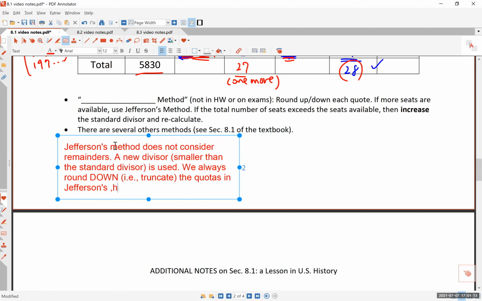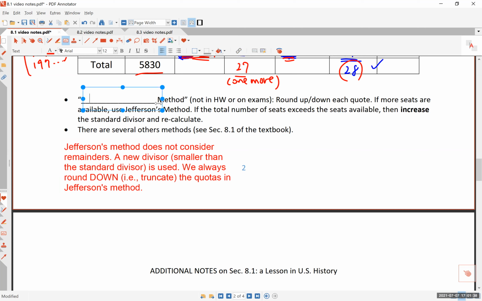Okay, but because the standard divisor is now modified to be the modified divisor, we continue to modify it until the quotas, the minimum quotas, the truncated minimum quotas add up to the total number of seats for the representatives. Okay, so that is called Jefferson's method.